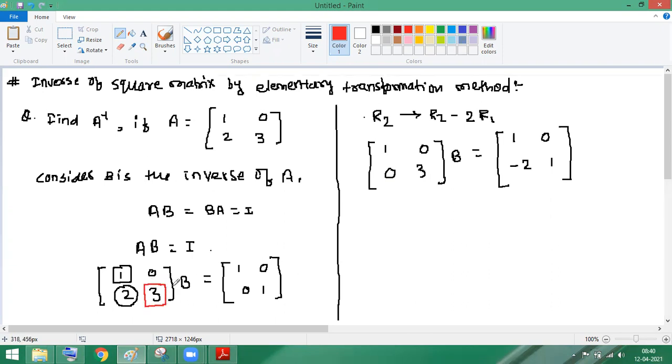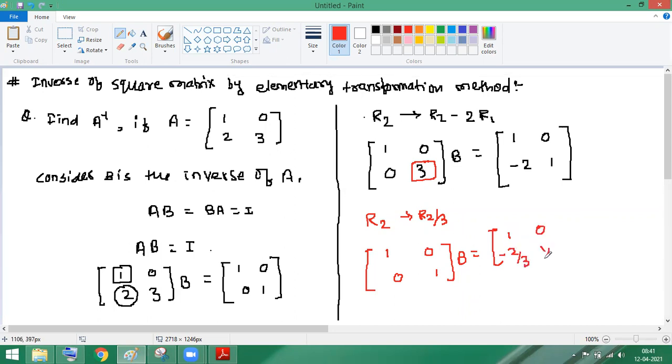And after making this as a 0, your next step is to make this as a 1. How can you make this as a 1? कैसे मुझे 1 बनाए इनको? So can I write down कि R2 tends to R2 divided by 3. Yes. So when you divide by 3, you will get here the 1, 0, 0, 1 into B equal to 1, 0, minus 2 by 3 and 1 by 3.